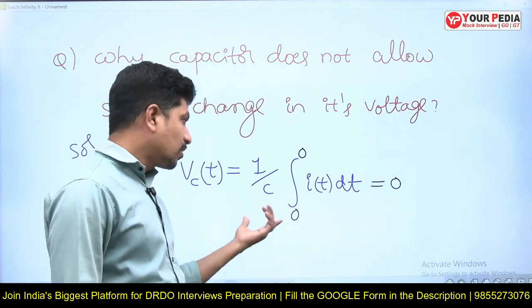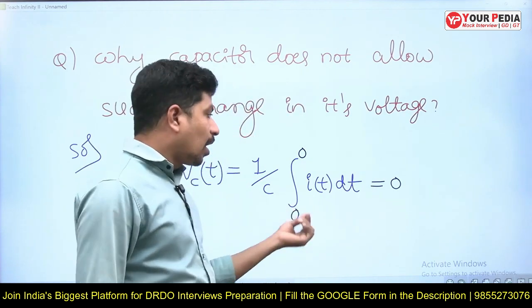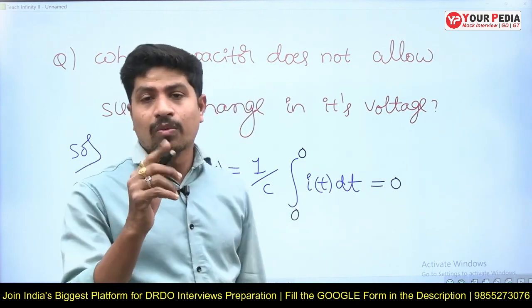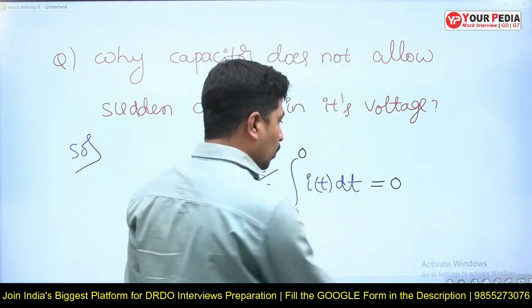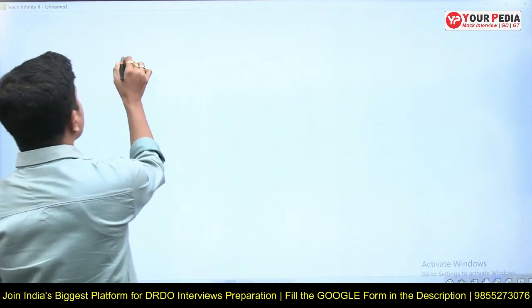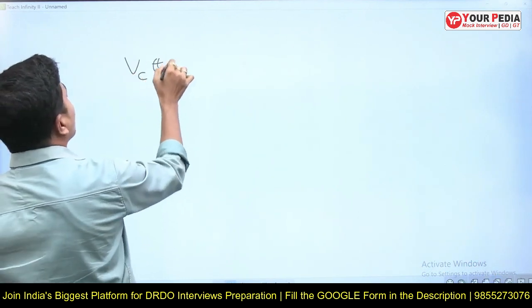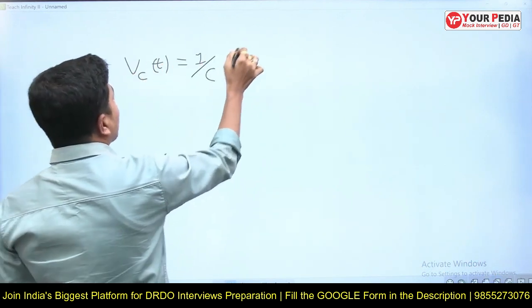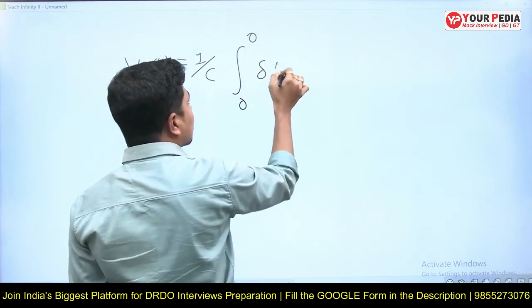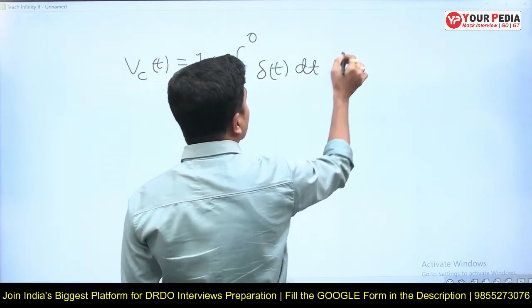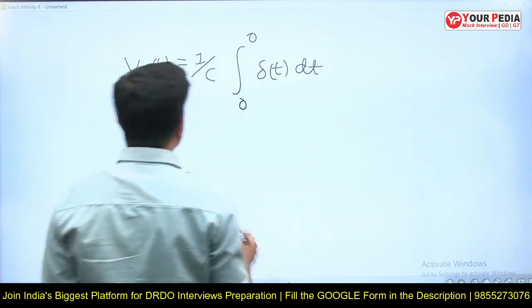See, there is only one mathematical function whose integration from 0 to 0 is not equal to 0. Vc of t is equal to 1 by C integral 0 to 0 of I of t dt.